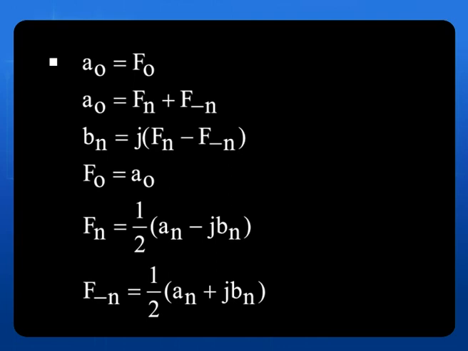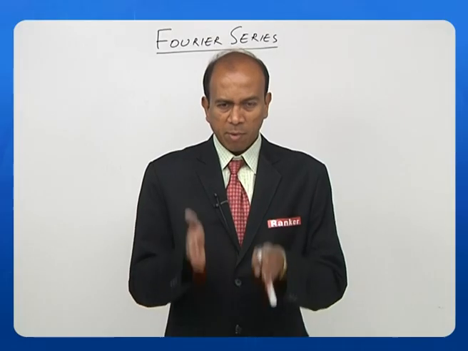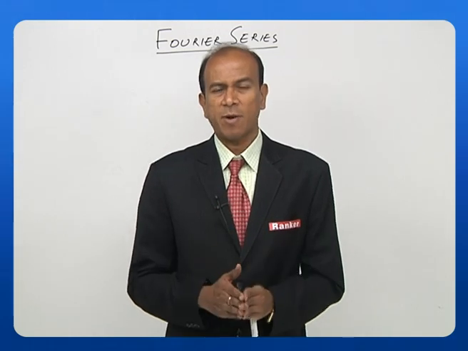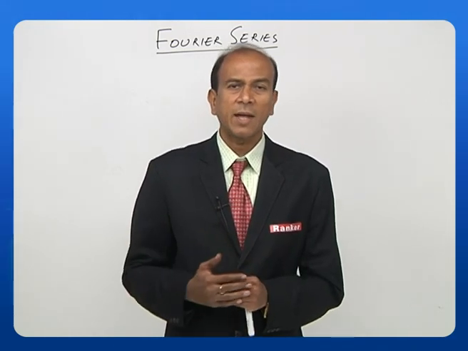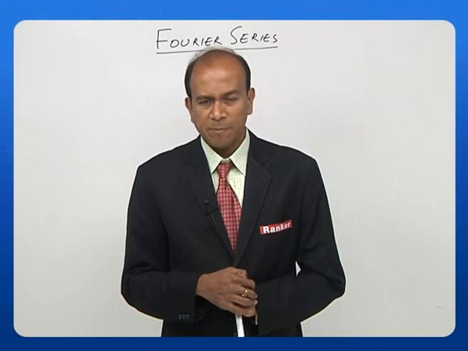Then also F0 is equal to A0, and given An and Bn, I could calculate Fn also. How do I get that? Fn is equal to half of An minus jBn. F of minus n is equal to half of An plus jBn. So remember all these formulae. These formulae are very important. When given in one form, you can transform them into another form.